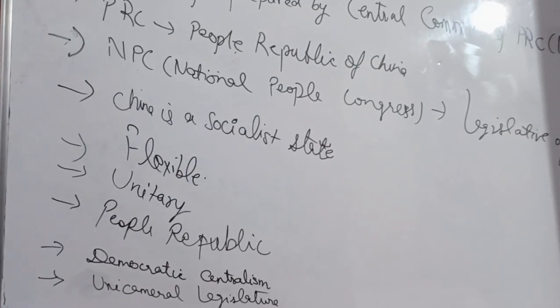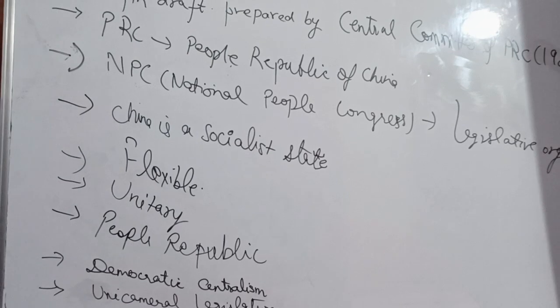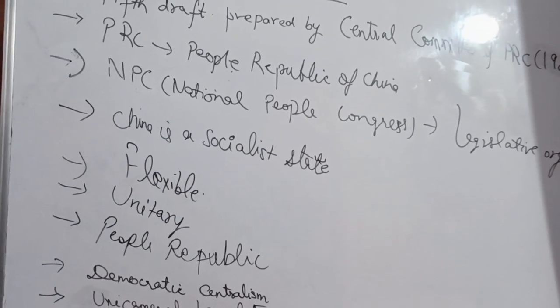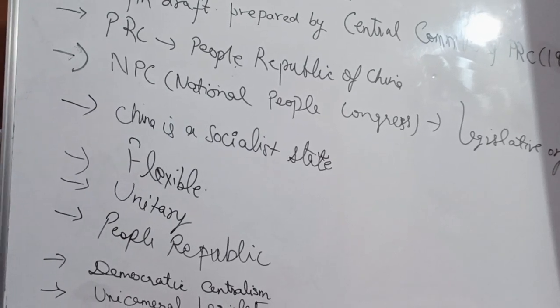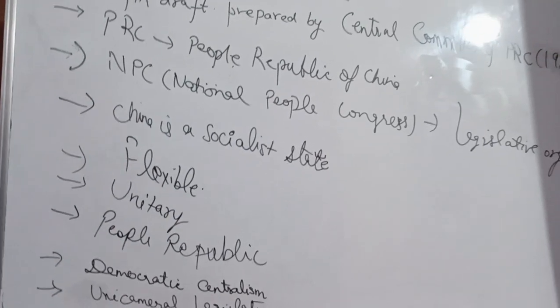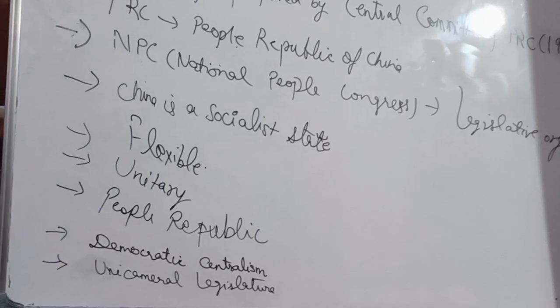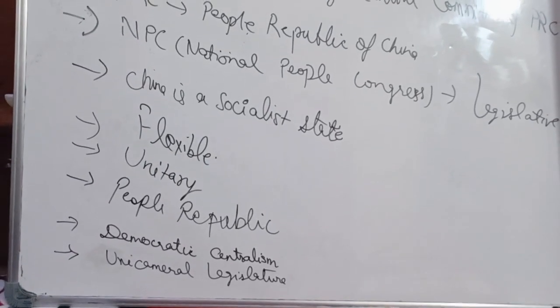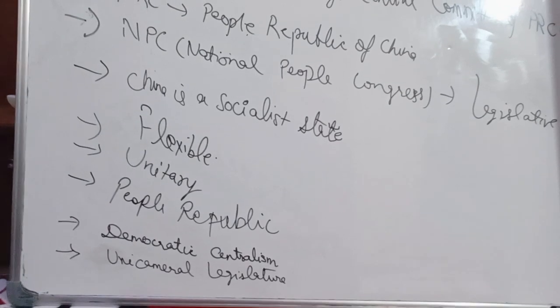So the NPC has a central committee which is very powerful and it is convened once in every 5 years. So a meeting is held, and a meeting once in 5 years is mandatory. And that committee finalizes who will be the President of China, which is Xi Jinping.